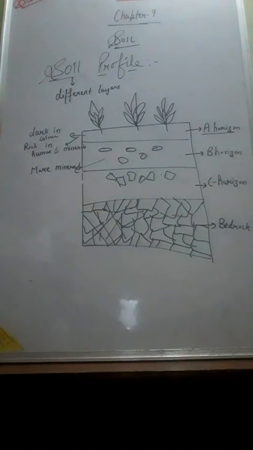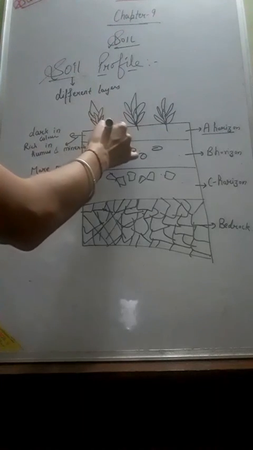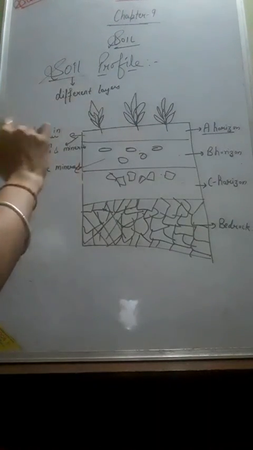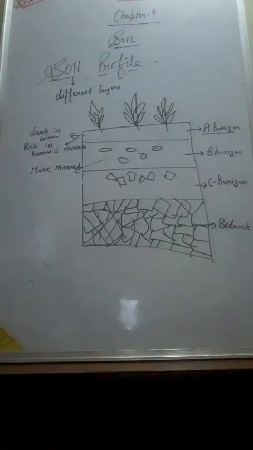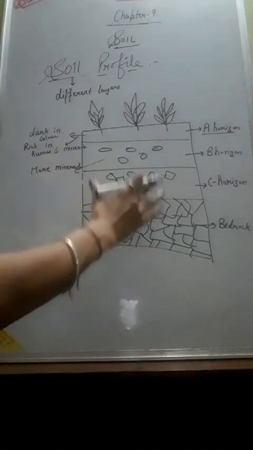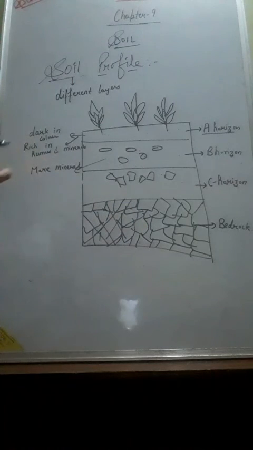Out of these layers, most humus is present in the first layer, and more minerals are present in the second, middle layer, which we call the B horizon. But we only see the topmost layer that helps in the growth of plants, because this layer is rich in humus and minerals, and it helps the plants grow properly. So this is all about the soil profile and the different layers of the soil.